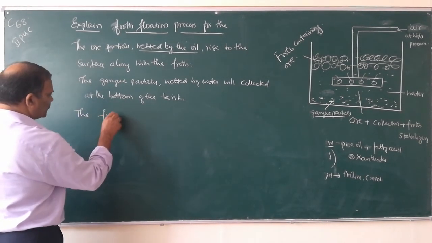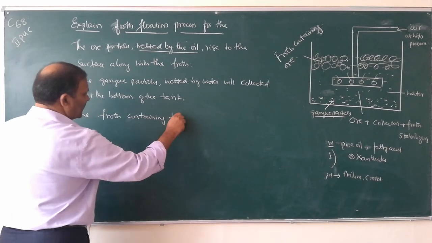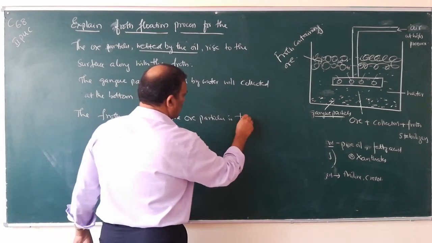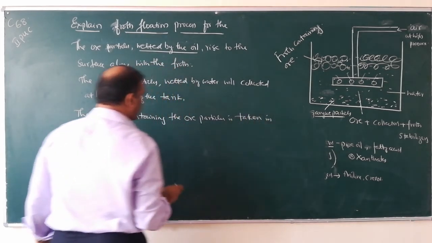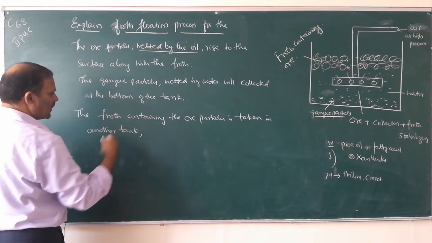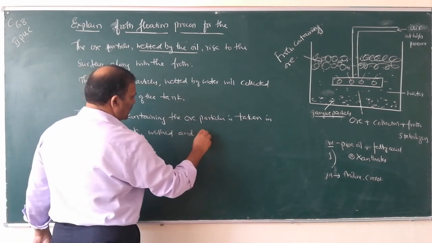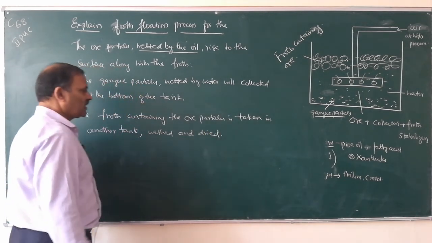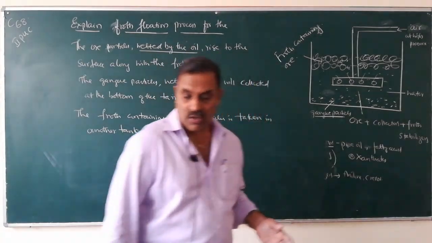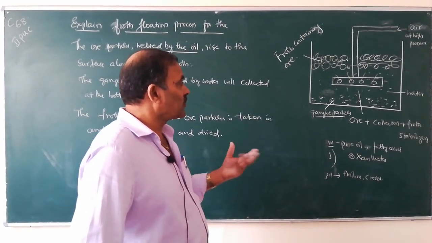The froth containing the ore particles is taken in another tank, washed and dried. So this is how concentration of sulfide ores is done by the froth flotation process.